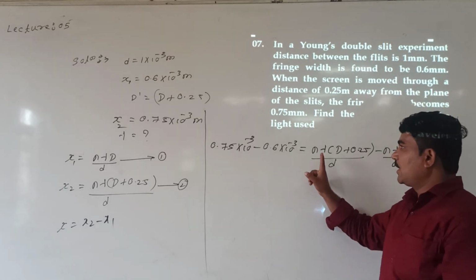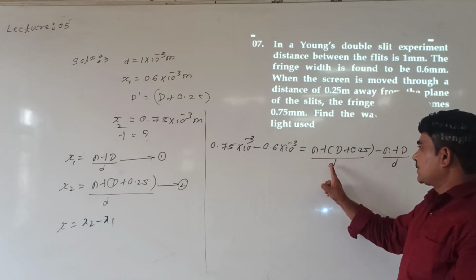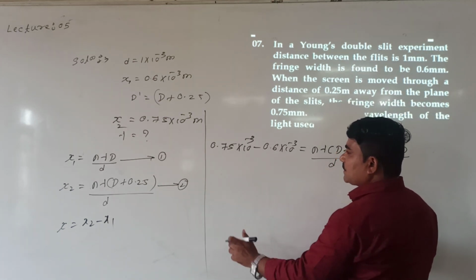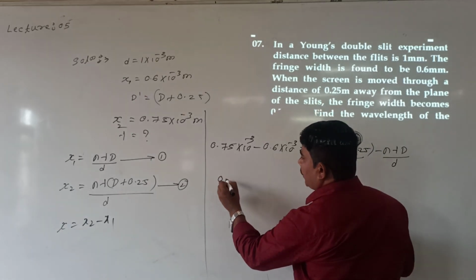Here n is common, lambda is common, small d is common. 0.75 minus 0.6 is 0.15